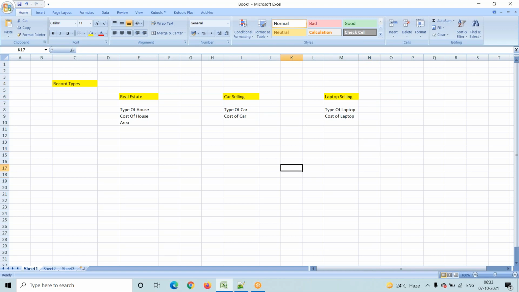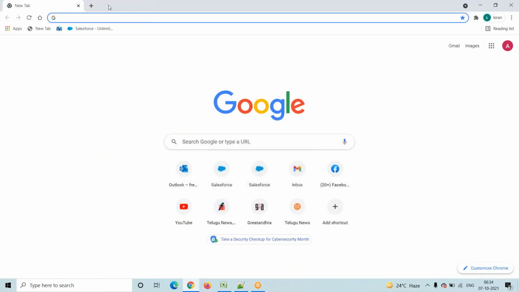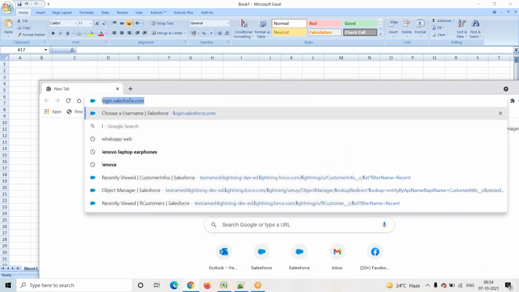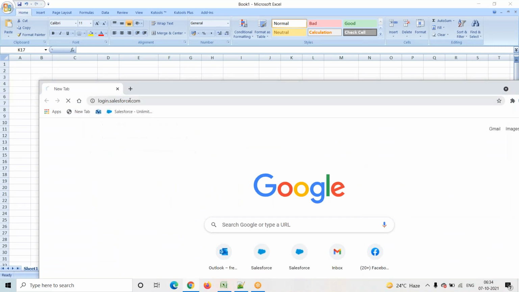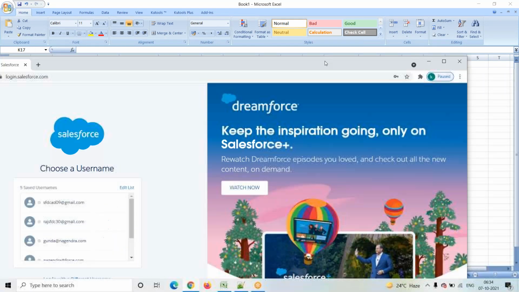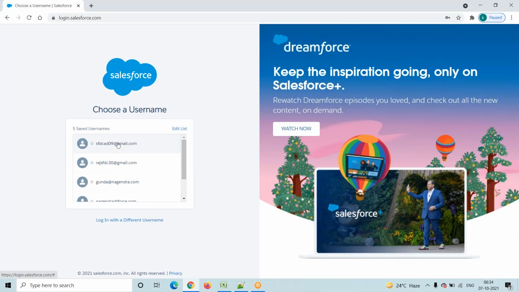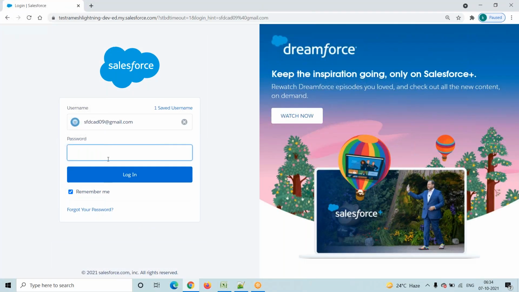Now what I will do is log in to my Salesforce, and I will create one custom object. How to log in to Salesforce? In the trailhead version, go to login.salesforce.com, and you have to enter your username and password.